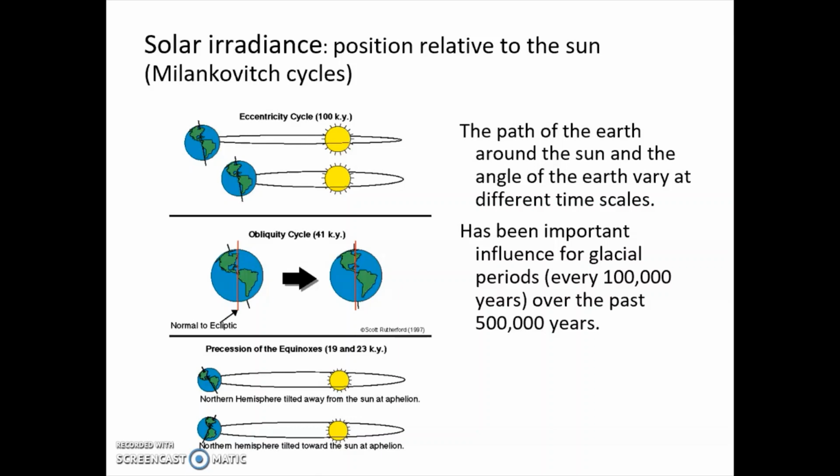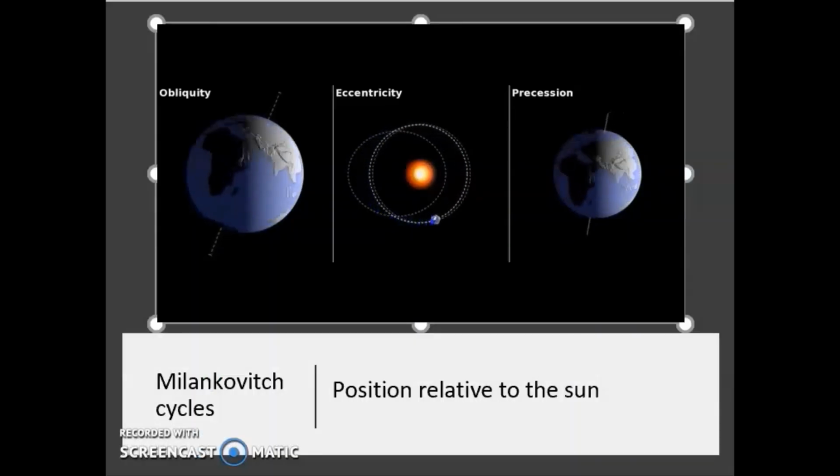The Milankovitch cycles are most known for their influence on glacial cycles over the past 500,000 years, and they can affect how much solar radiation reaches the top of the Earth's surface. These glacial periods have occurred on about a 100,000-year cycle due to eccentricity. In addition, the amount of energy received from the Sun also varies depending upon how active the Sun is, which is described in the following slide after the video, which demonstrates the Milankovitch cycle. So here is an animated video on the Milankovitch cycle.